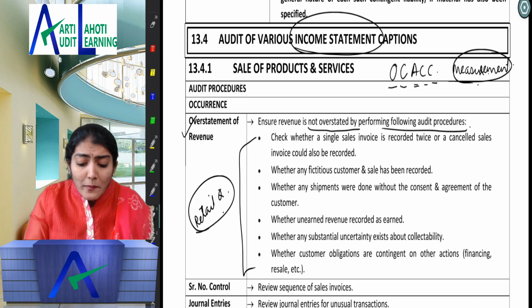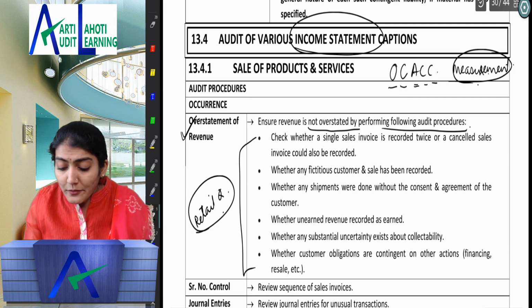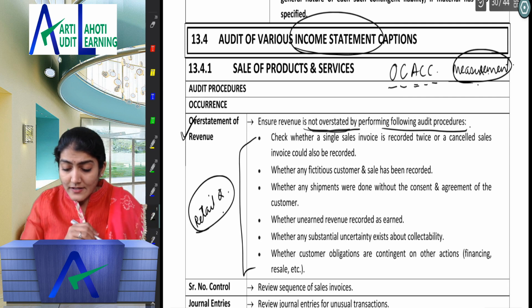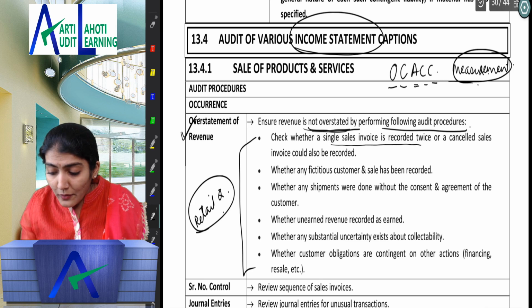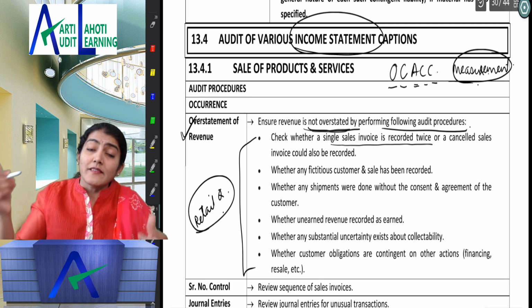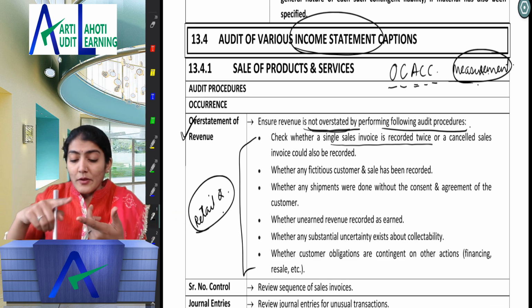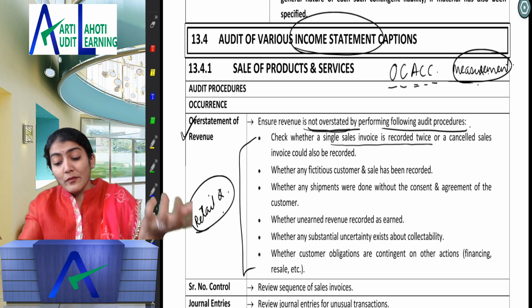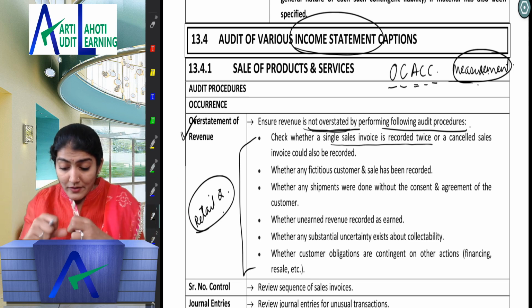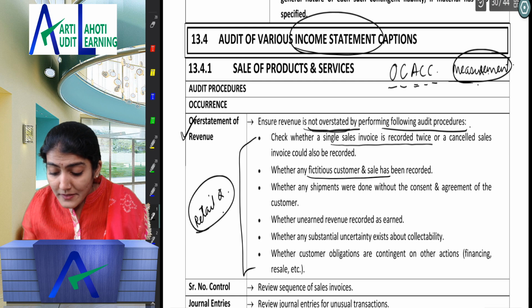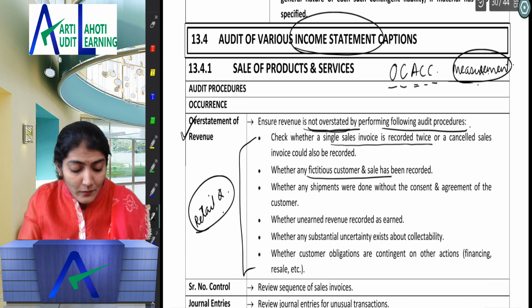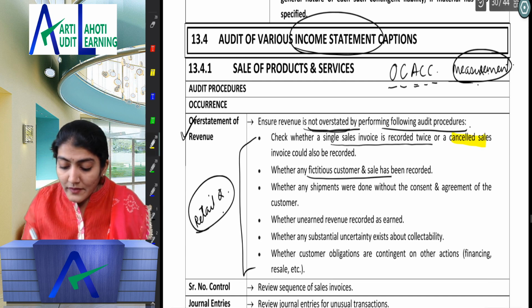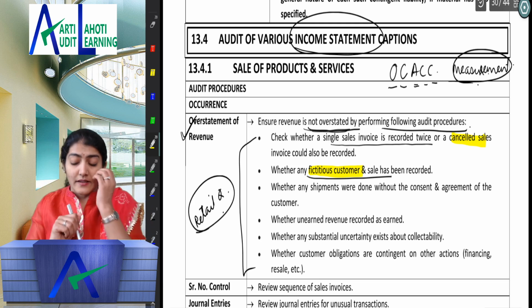So, overstatement of the revenue. How do you check that revenue is not overstated? A single sales invoice is recorded twice, or a cancelled sales invoice has been recorded. So the same invoice recorded twice, or an invoice which is cancelled is recorded. Any fictitious customer and sales recorded. So one, cancelled sales invoice; second, fictitious customer and sale is recorded.